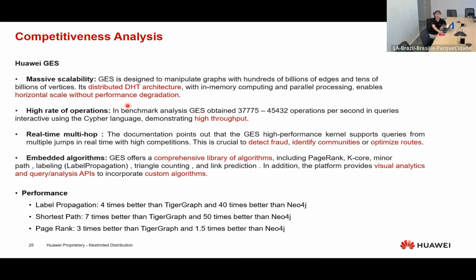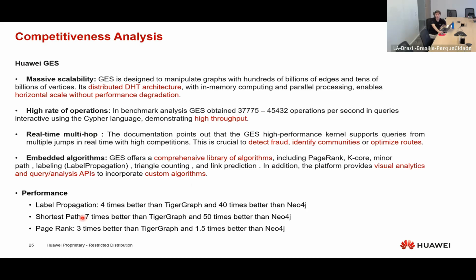Also, we can highlight its scale without performance degradation, due exactly to its distributed architecture, right? We can highlight also the high throughput we have, the multi-hop for in-depth analysis to detect fraud, identify communities, optimizing routes, and also our comprehensive library of algorithms. Like I said, we already have some implemented, so you don't have to waste your time implementing them, right? We don't have to reinvent the wheel. We already provide some of them to you.